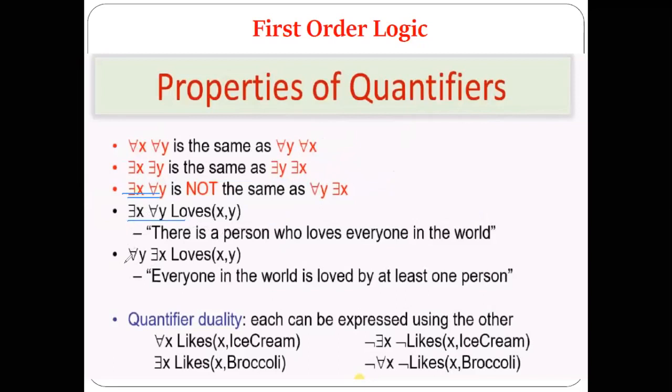Like if I write these like this, here we have written the sum x all y. Here we have written the all y sum x. Now what is the meaning of this sentence? And what is the difference between these two?